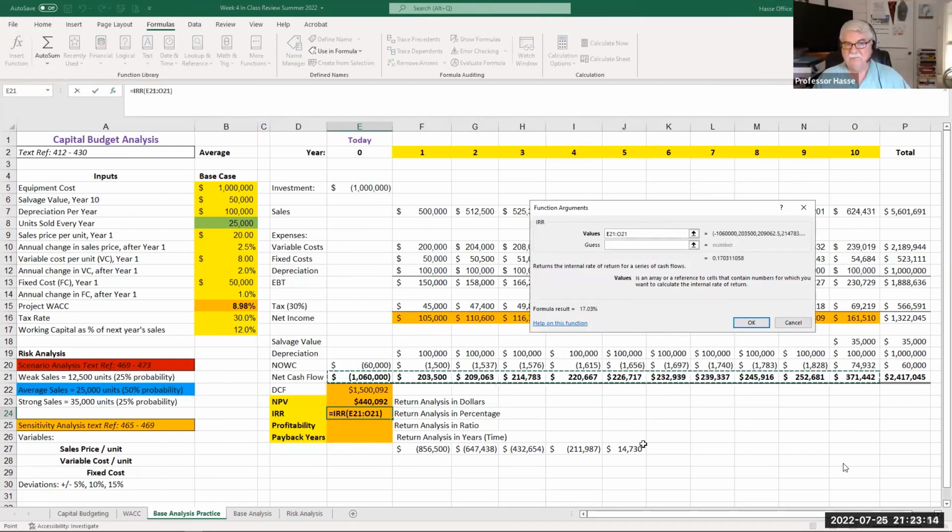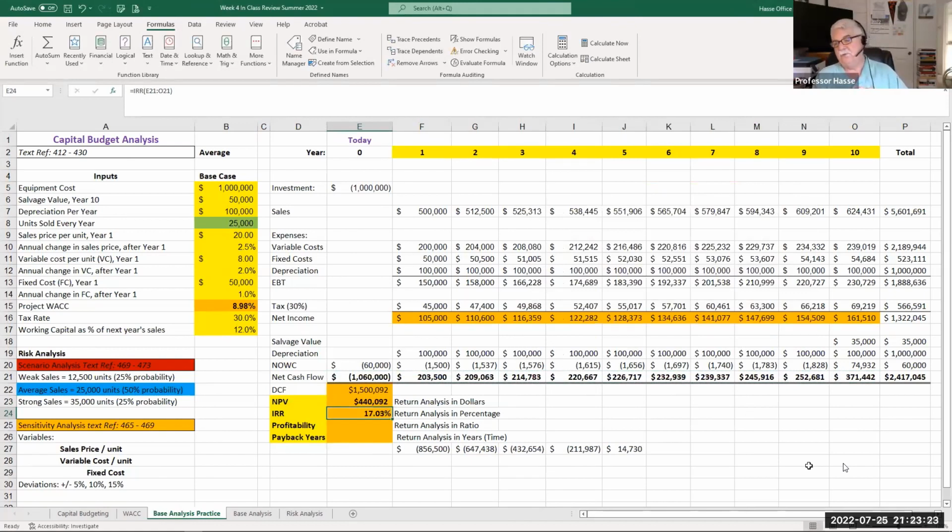Year 0, column E to year 10, and it's going to automatically calculate 17.03%. So on an investment of $1 million, we're generating 17.03% return on our investment. That's compared to a cost of 8.98. That's a good thing.